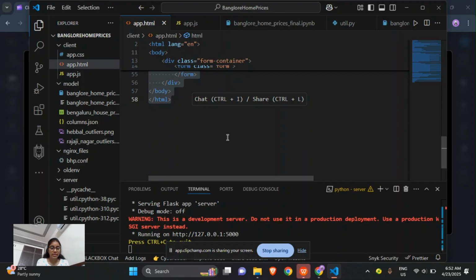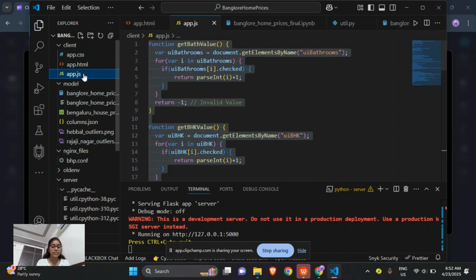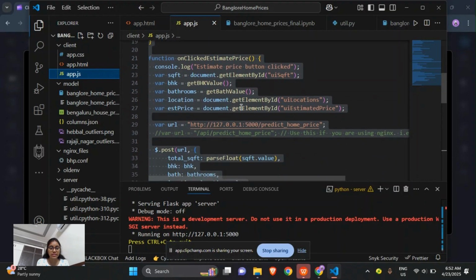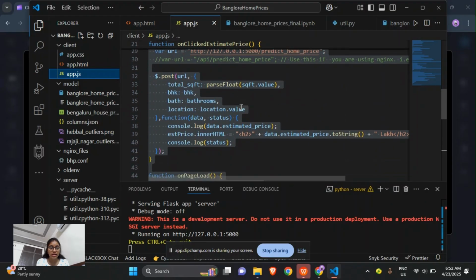The app.js connects with the server, and the form is styled using the app.css file and uses jQuery. As I have mentioned, jQuery is used in this app.js. All these dollar signs are from jQuery.